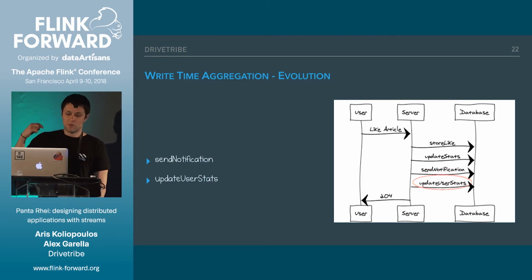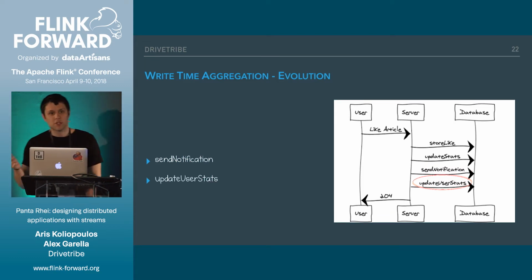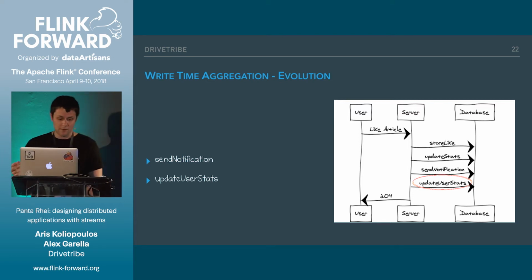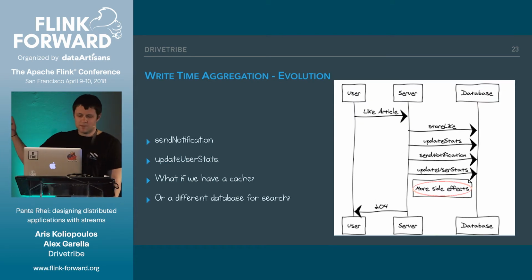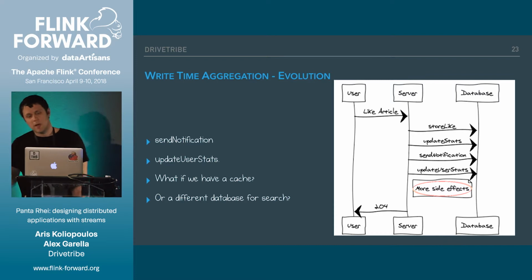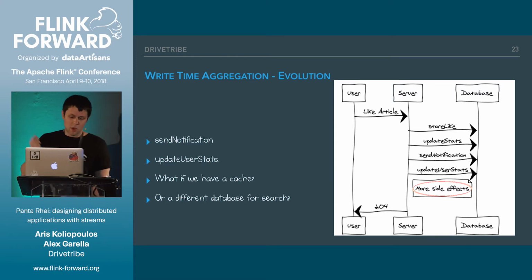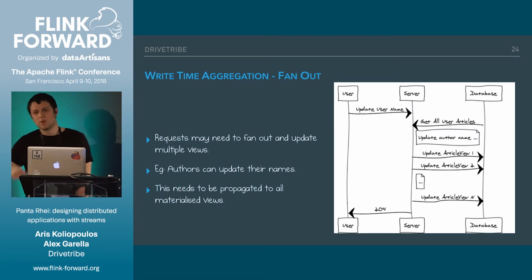Or we may want to maintain some form of author stats to find the best authors that we have in the platform. Or we may just have other technical issues. For example, we may have some caching mechanism, or we may use a different database for search. Or there are other cases where we need to fan out.